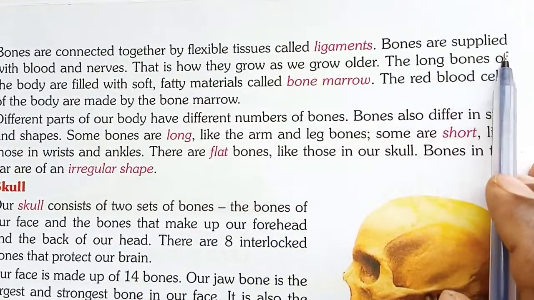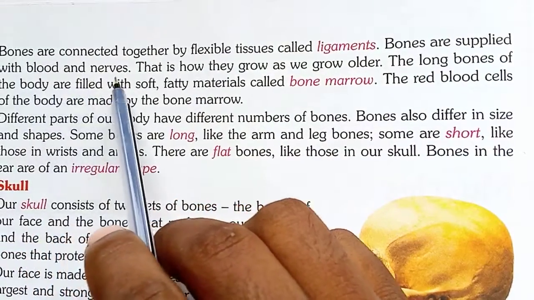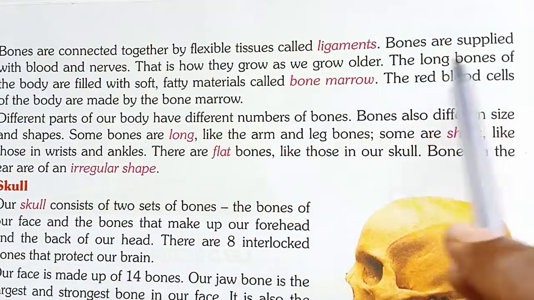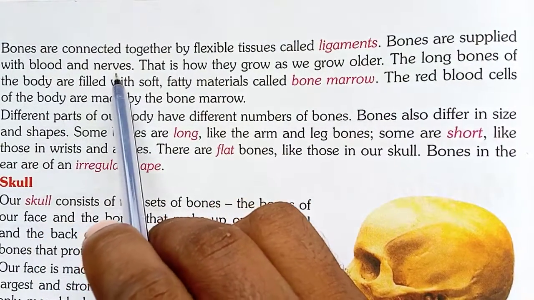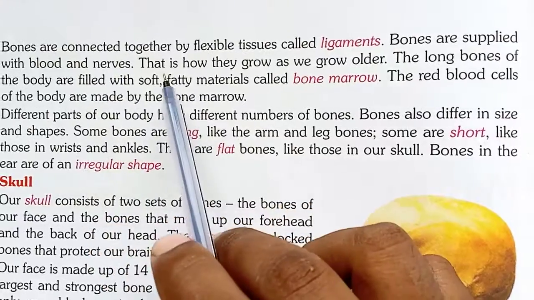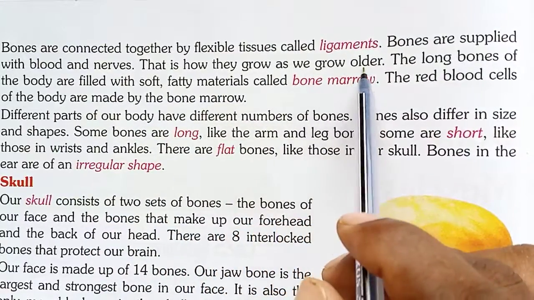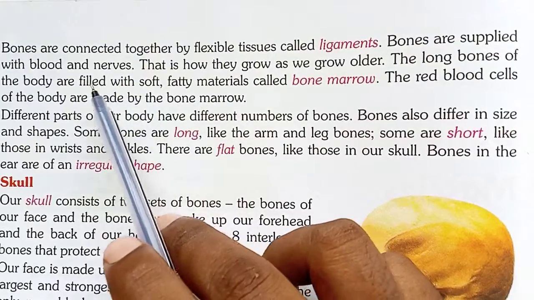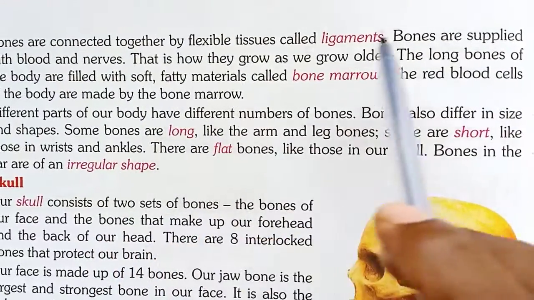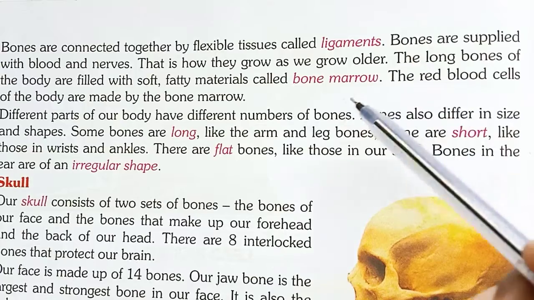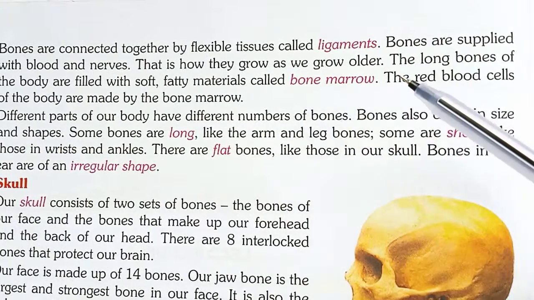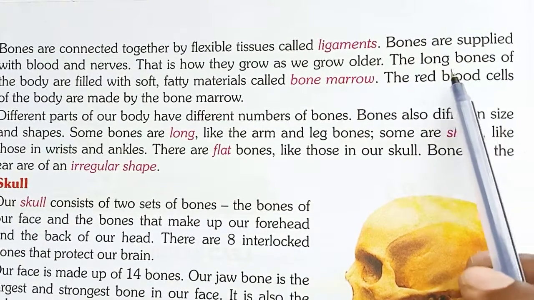Bones are supplied with blood and nerves. So what do bones get supplied with? Blood and nerves. That is how they grow as we grow older. So with this blood and these nerves, the bones grow, and we also grow day by day.